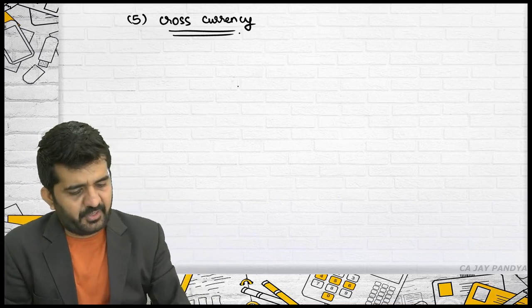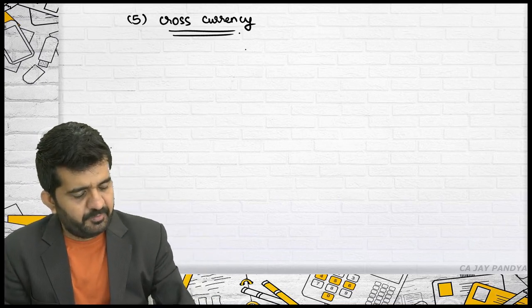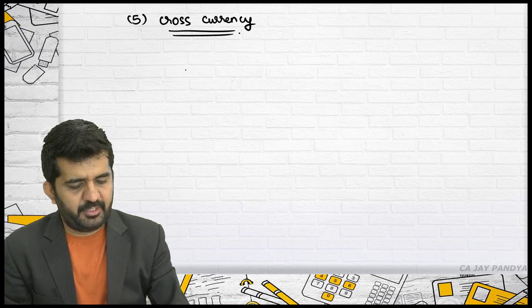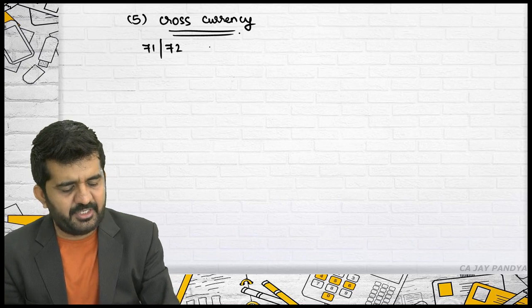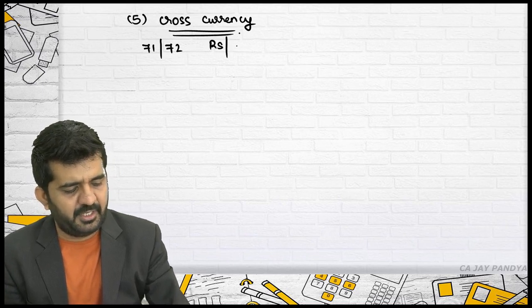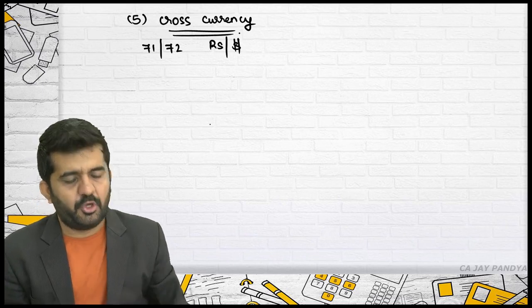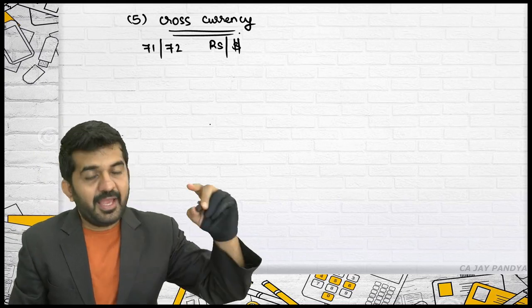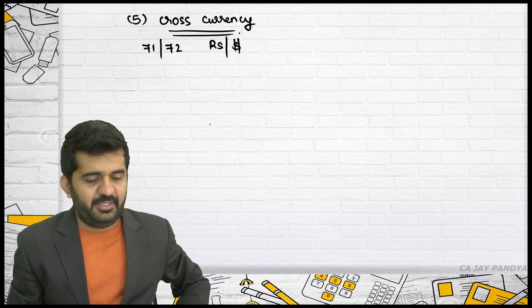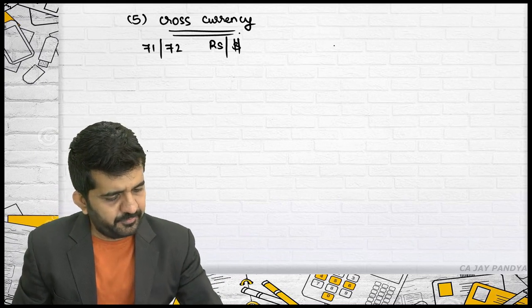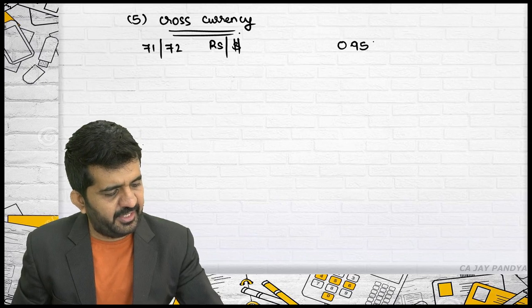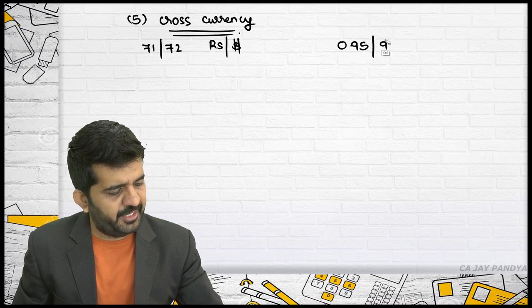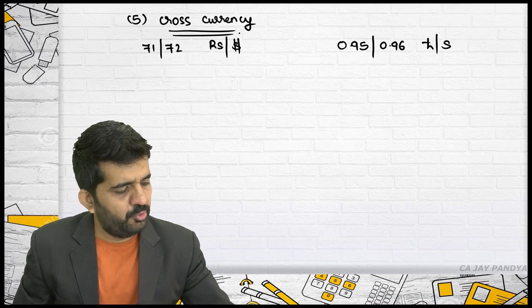Say one rate is available in India, which is rupees per dollar. Let me even write it down. Suppose 71/72 is available in India, which is rupees per dollar. And there is another rate available in India, which is 0.95/0.96 pound per dollar.